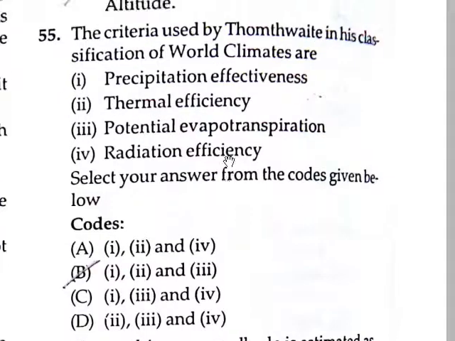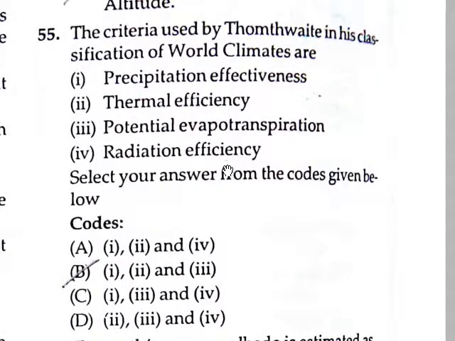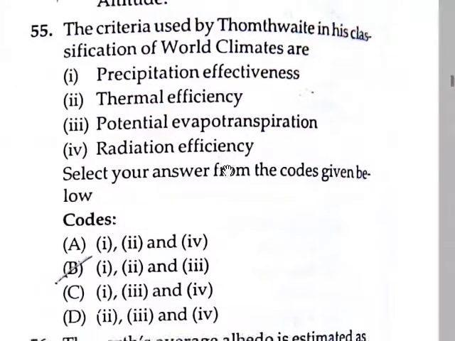The criteria used by Thornthwaite in his classification of world climates are precipitation effectiveness, thermal efficiency and potential evapotranspiration. So 1, 2 and 3 is the correct answer.